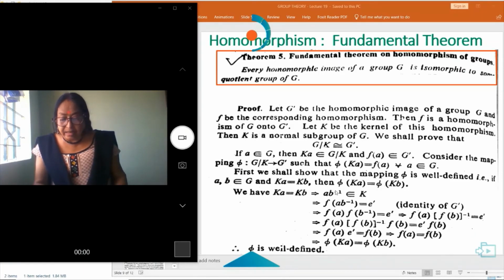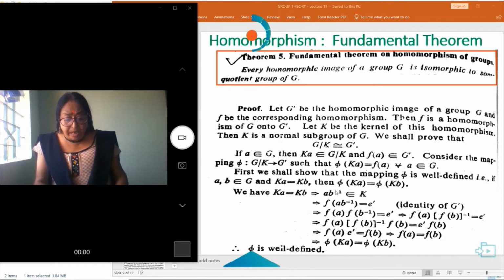Let K be the kernel of the homomorphism. Then K is a normal subgroup of G. So G/K is isomorphic to G'. If a belongs to G, Ka belongs to G/K and F(a) belongs to G'. Let phi be a mapping from G/K to G'.